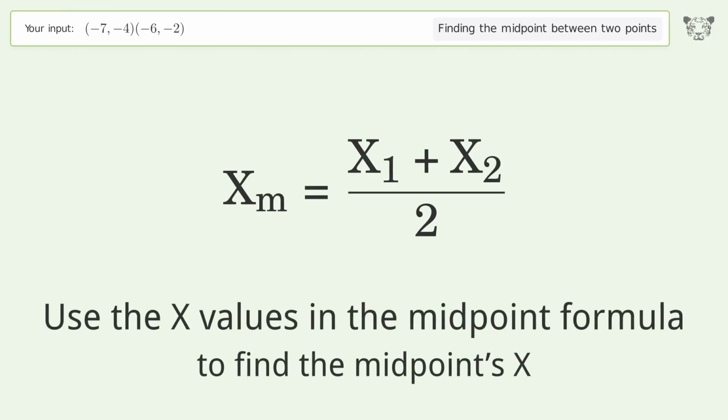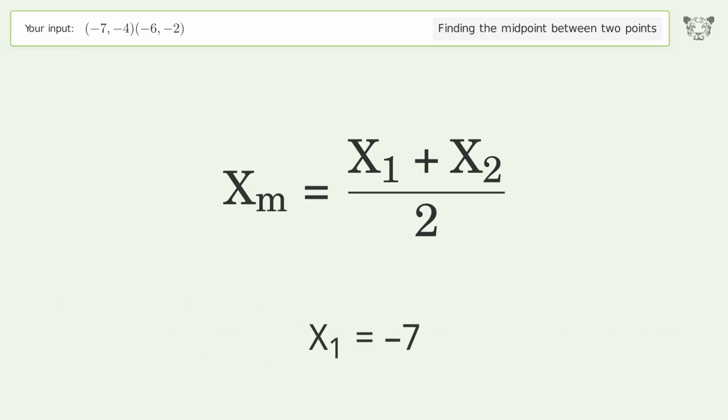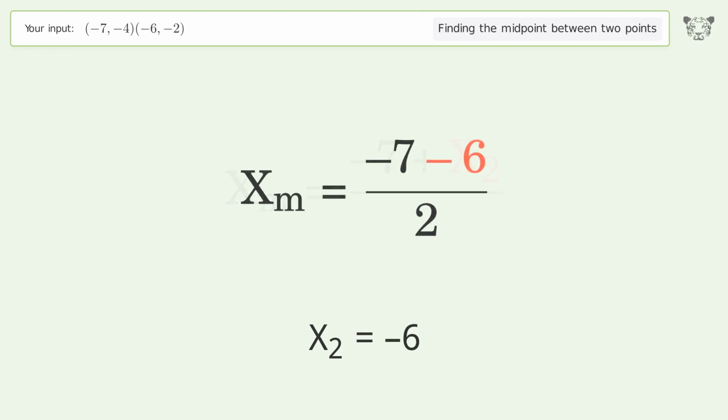Use the x values in the midpoint formula to find the midpoint's x. x1 equals -7. x2 equals -6. Simplify the arithmetic.